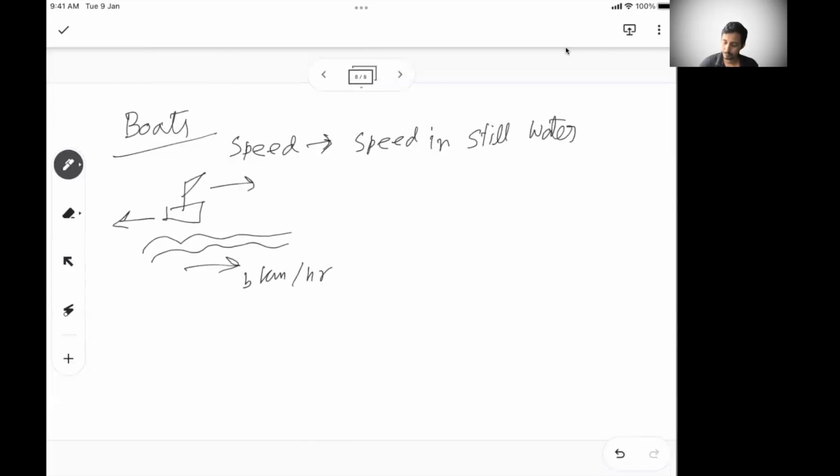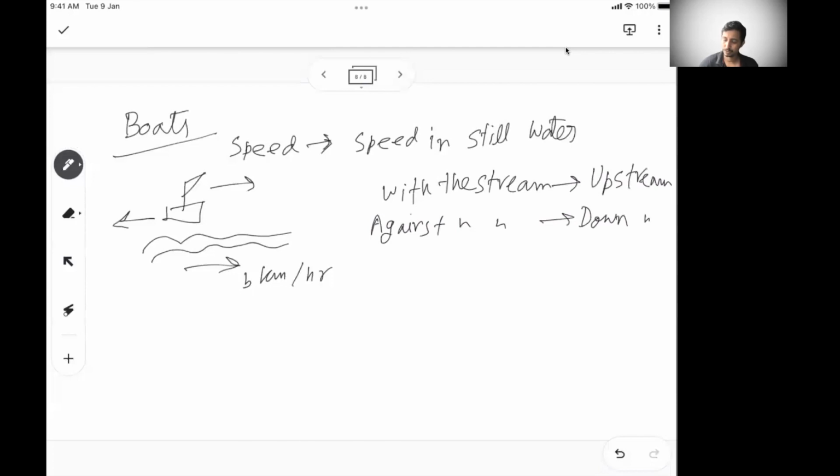So either you're going with the stream, or with the flow, the direction that the stream is flowing, or the other option is the boat is going against the stream. If the boat speed is, let's say, a km/h,